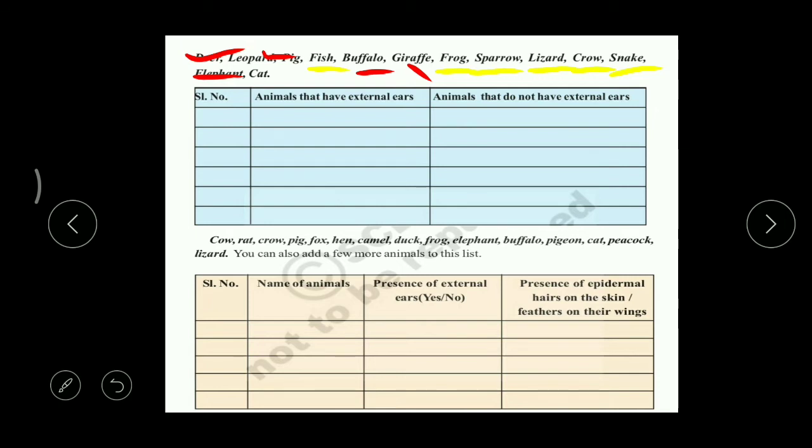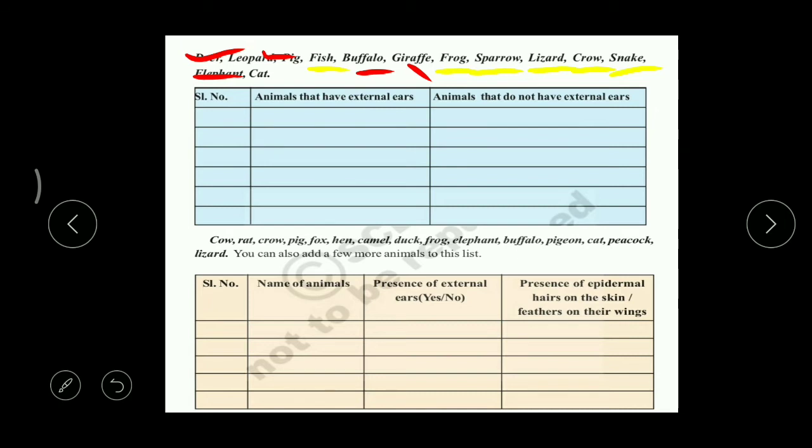Now come to the second table. What is that? Presence of external ears, and presence of epidermal hair over the skin or feathers on their wings. In some animals we can find hair, and in some animals we can find fur. Fur means, have you seen a polar bear? There you can find very thick hair, which is called fur. And in the case of birds, the hair is converted into feathers, right? Like this.